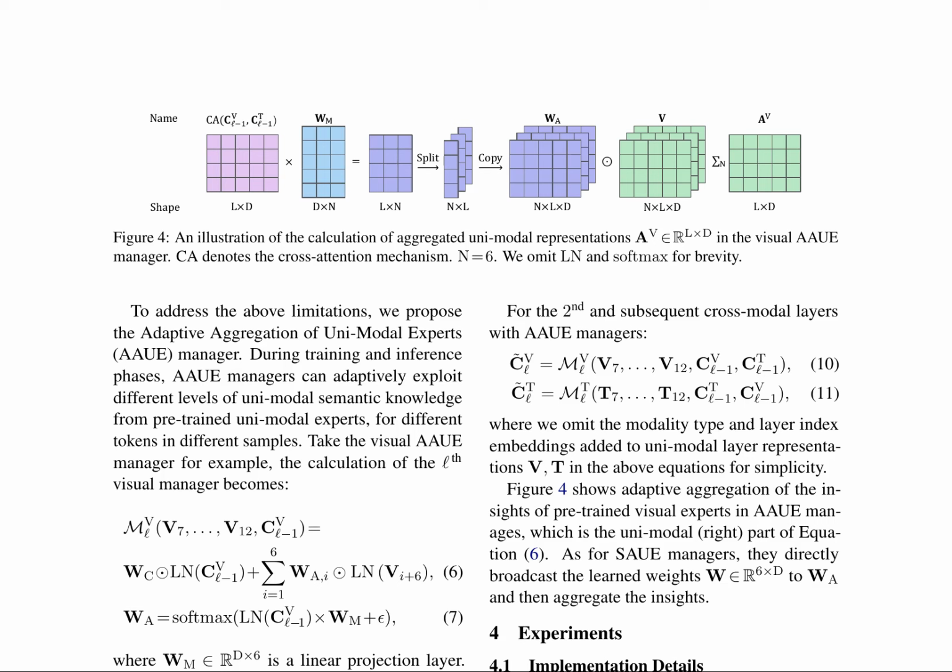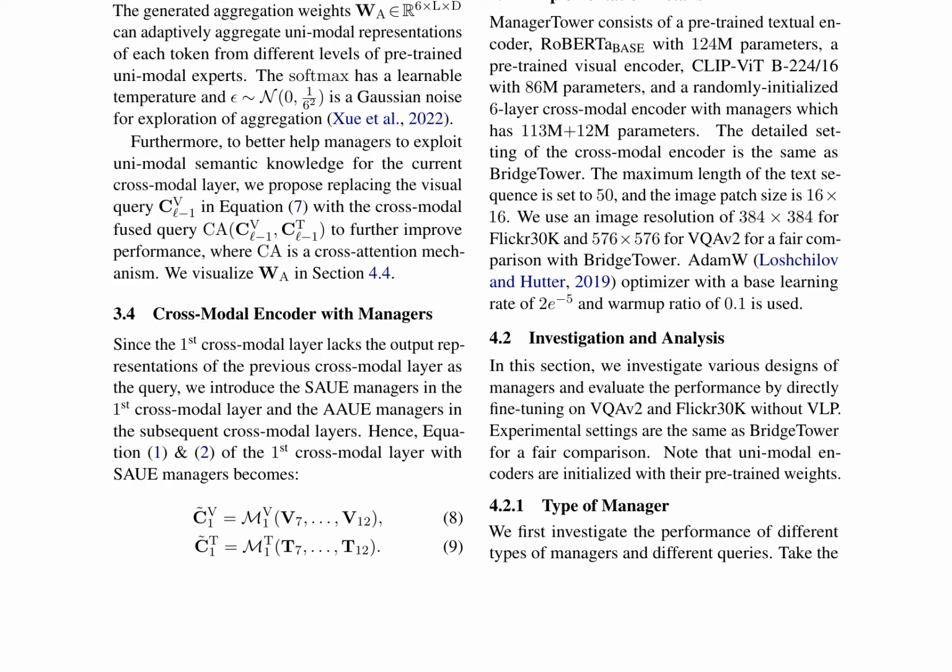The model's managers are designed to adaptively aggregate more accurate Uni-Modal semantic knowledge to facilitate comprehensive cross-modal alignment and fusion in each cross-modal layer. The adaptive aggregation of Uni-Modal experts, AAUE, manager adapts to different levels of Uni-Modal semantic knowledge from pre-trained Uni-Modal experts for different tokens in different samples. This is achieved through cross-attention and softmax functions to generate adaptive aggregation weights.